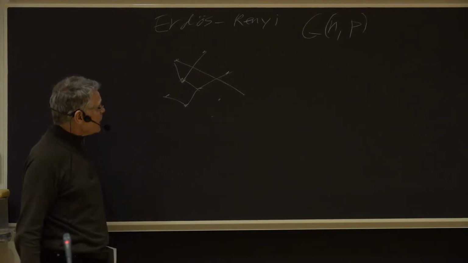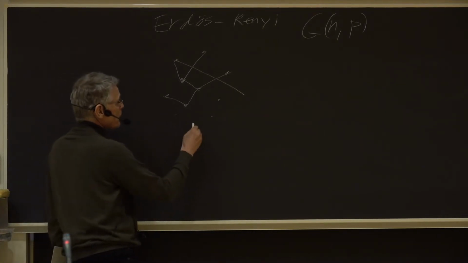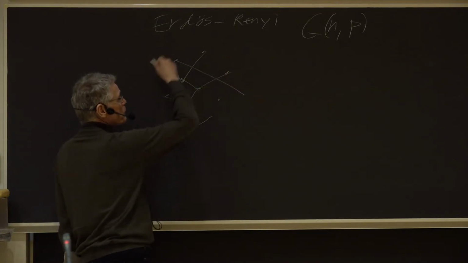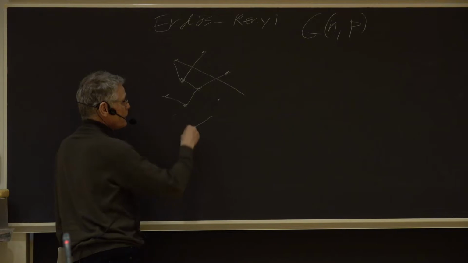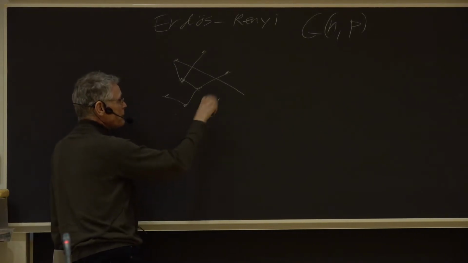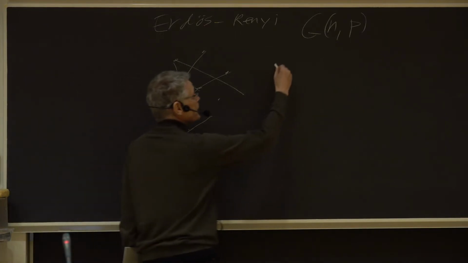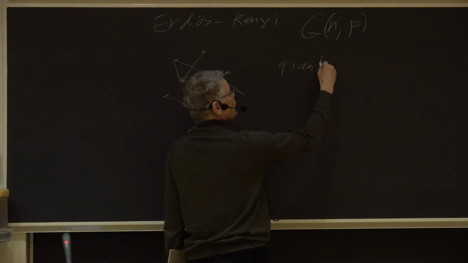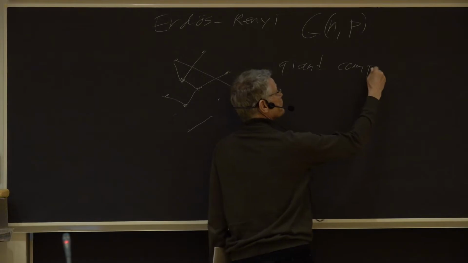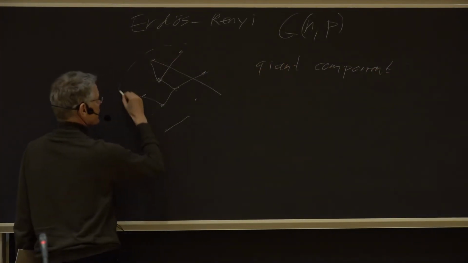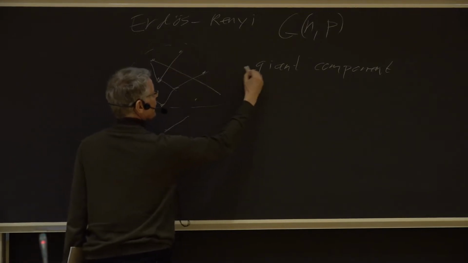Moreover, what's interesting are situations like this, where it's not completely connected, but you have one big connected set, and typically some small pieces outside it. In this case, we say that we have a giant component. In this picture, this thing here is the giant.